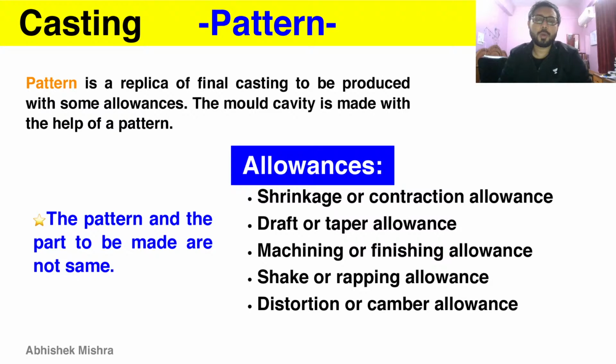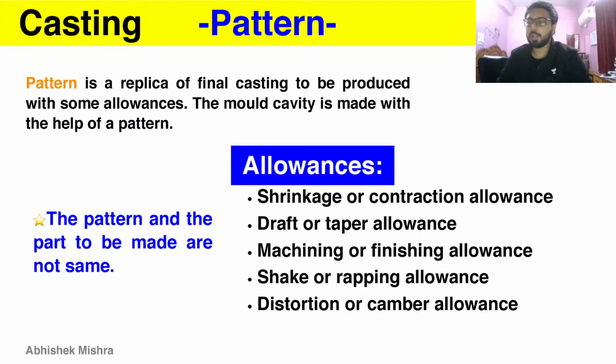For example, if you are creating a doorknob, then the pattern is used to create the cavity, and in that cavity molten metal is poured, and a doorknob is produced. That doorknob, which is the final product, and the pattern of that doorknob shape are not exactly the same, because the pattern has some allowances, some modifications. Why we provide these allowances, we will discuss right here. But what these allowances are, let's quickly go through them one by one.